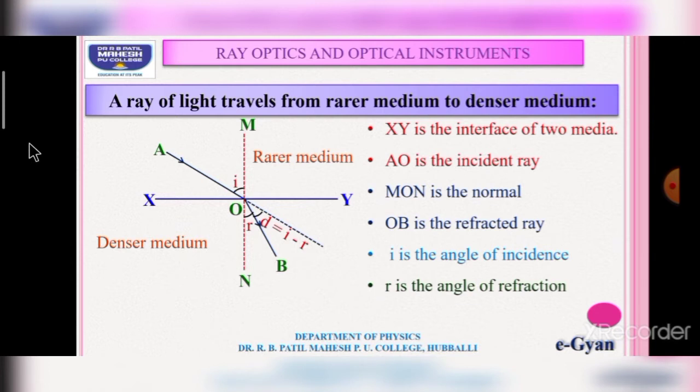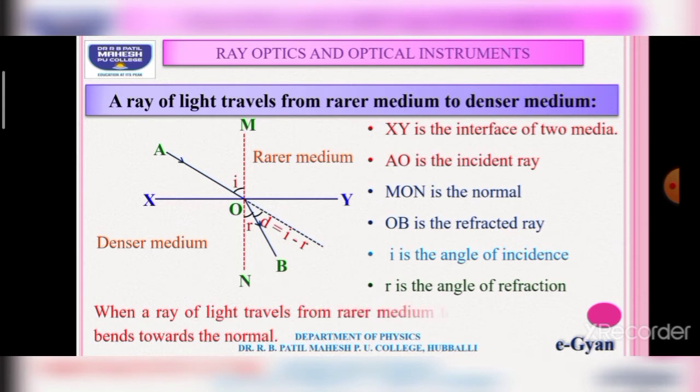By this, we can conclude that when a ray of light travels from a rarer medium to a denser medium, it bends towards the normal.